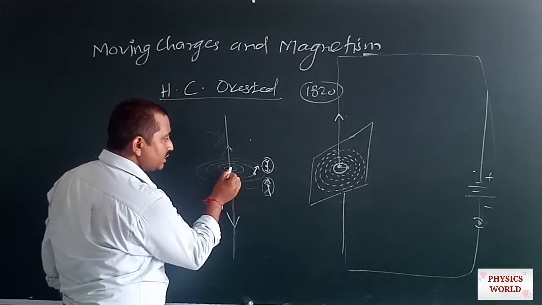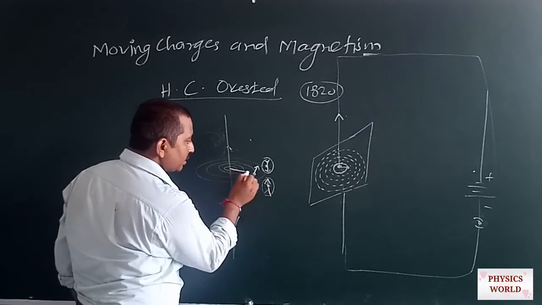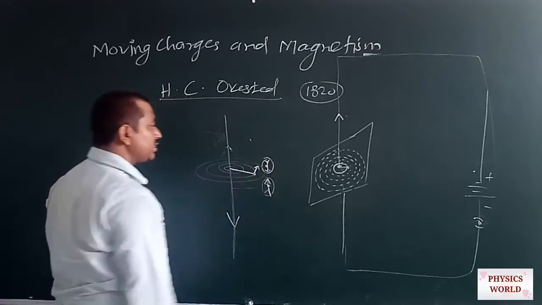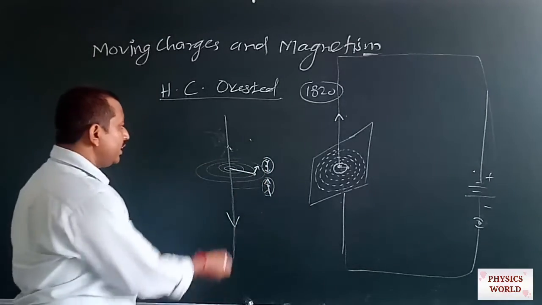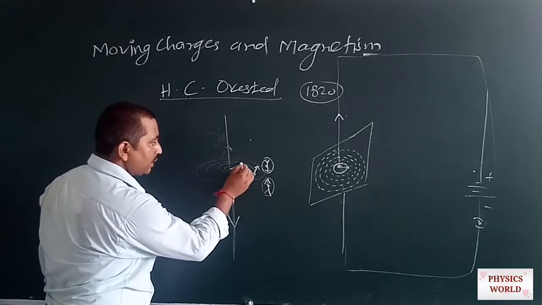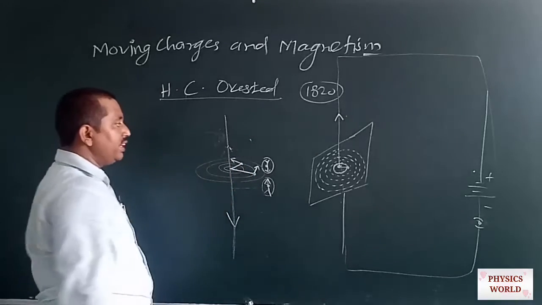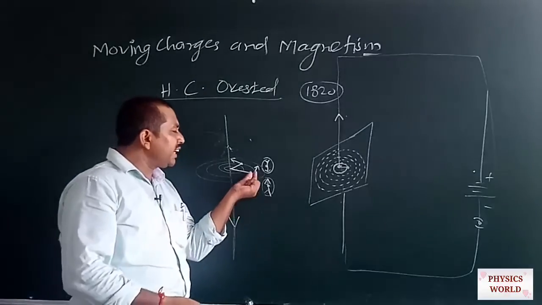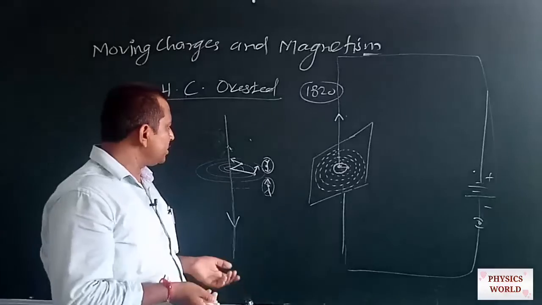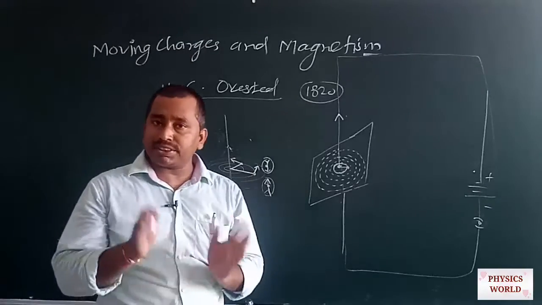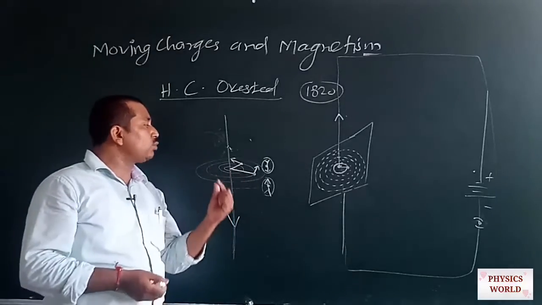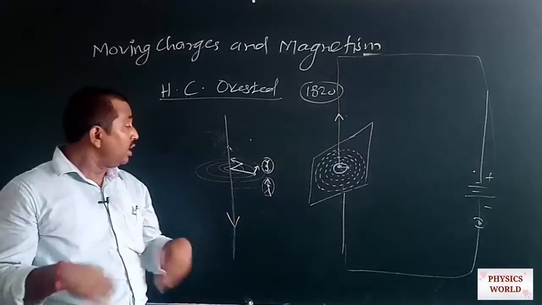If we join a point to the center of the circle and draw a tangent at this point, we get the direction of the magnetic field. If we move and reach another point, after joining it we get the direction of the magnetic field at that point. So the direction of the magnetic field at each point is tangential to the circular track, but the magnitude of the field on each circular track is constant.